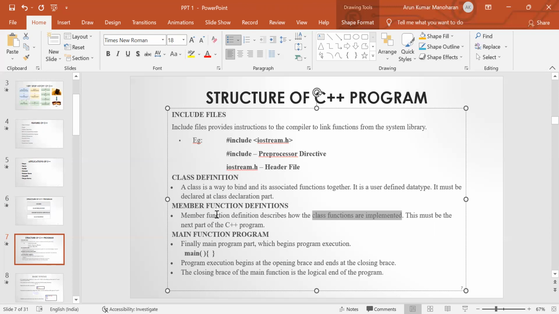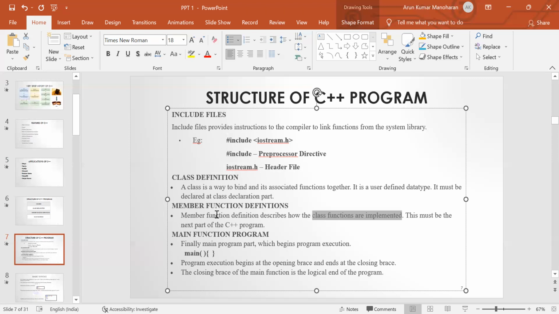First one is the header file. Here we are going to include all the preprocessor directives. And the next one is the class declaration. Inside the class declaration, it contains a collection of variables and member functions. These all together are known as class members. We can access these class members by using an object.